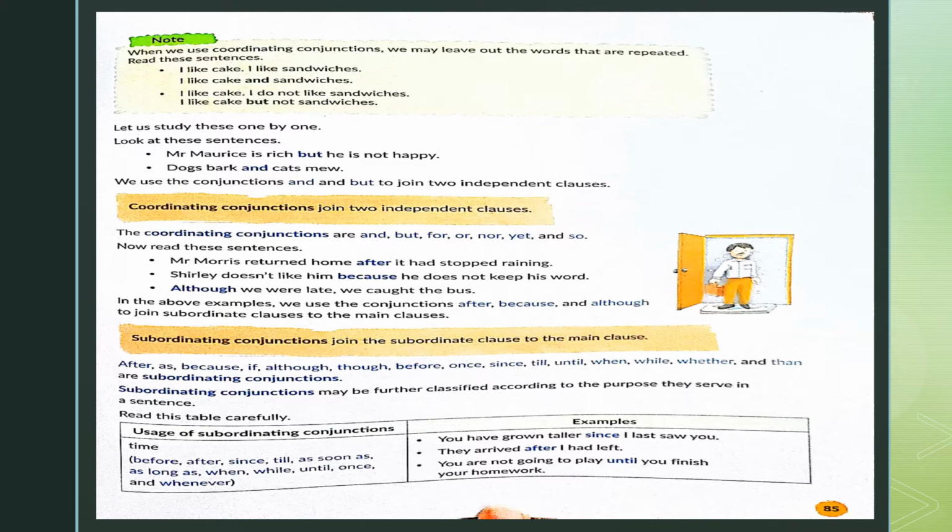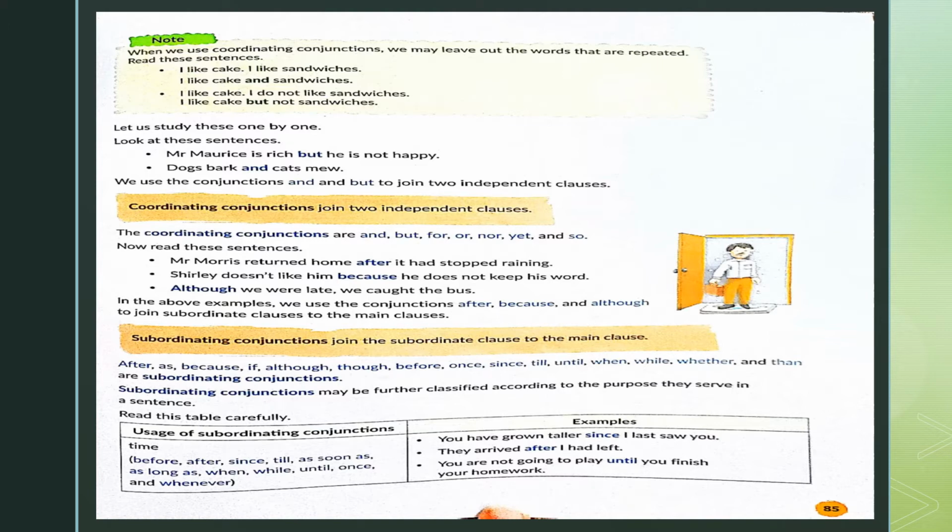Now children, opposite to this is subordinating conjunction. When there is a subordinate clause or a dependent clause which is being joined through a conjunction to the main clause, that particular conjunction is called the subordinating conjunction. Some examples of subordinating conjunctions are after, as, because, if, although. The list is right there in your textbooks on page number 85.